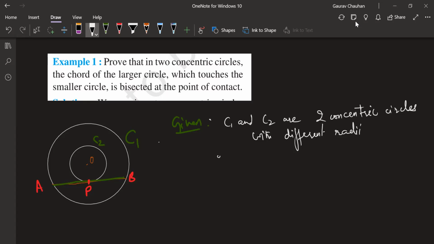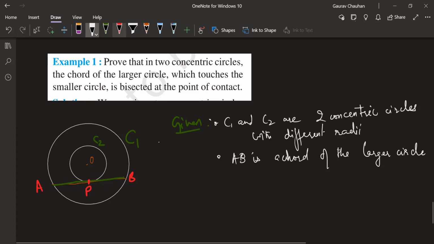All right, and we also have the chord that is given. Okay, AB is a chord of the larger circle C1. Just for the sake of labeling, we are using C1 and C2. Generally we don't have labels like this for circles; for ease we can use them sometimes. There's no standard way of denoting circles, at least not in our textbooks. So I don't know if there is a way or not.